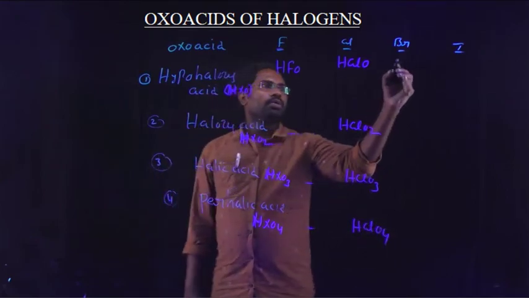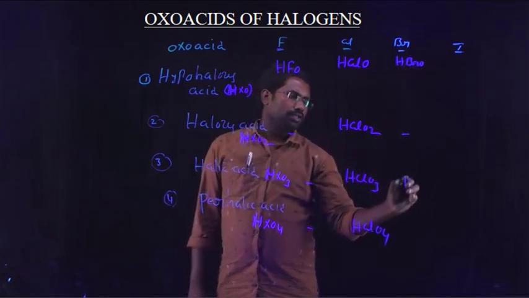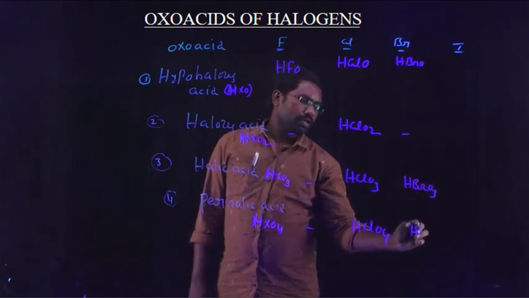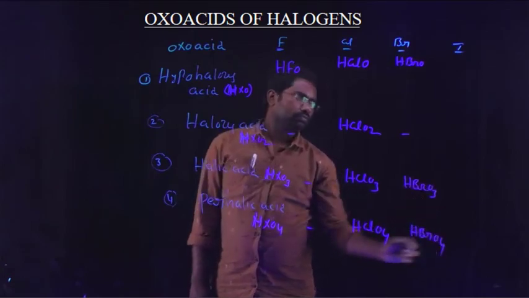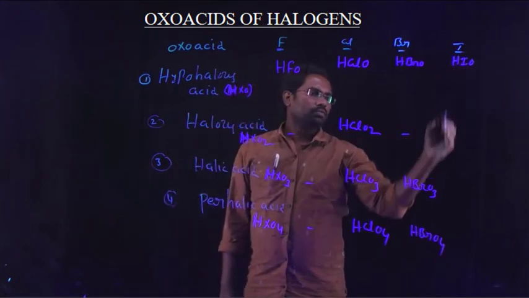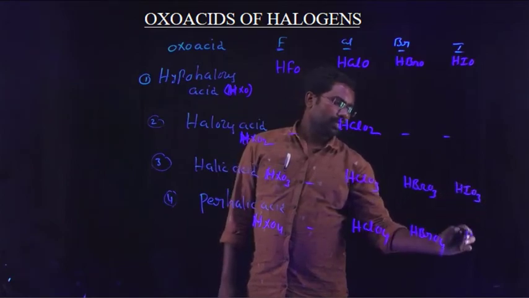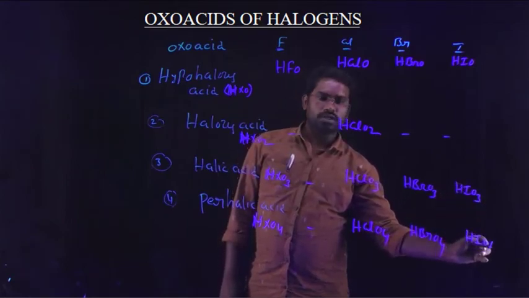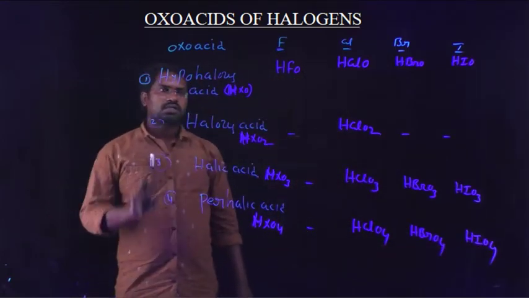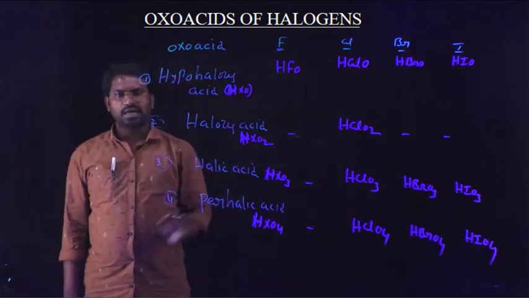In case of bromine, HBrO, HBrO3 and HBrO4. In case of iodine, HIO, HIO3 and HIO4. So there are four types of oxo acids: hypohalous acid, halous acid, halic acid and parahalic acid.